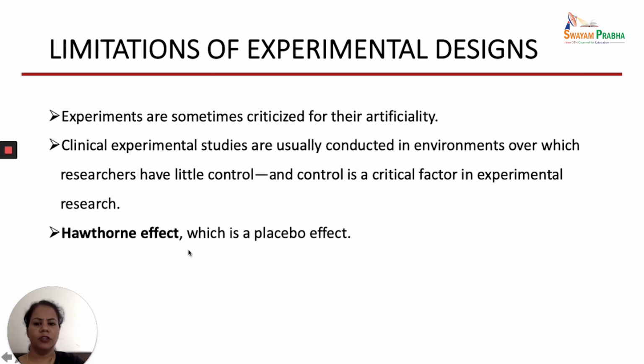Next one is the Hawthorne effect, which is a placebo effect. This is an important limitation of the experimental design because many a times patients, when they understand that they are part of the research study, the positive effects start coming. They may not be getting any intervention, but in the control group also there might be some positive effects. That is known as the Hawthorne effect.